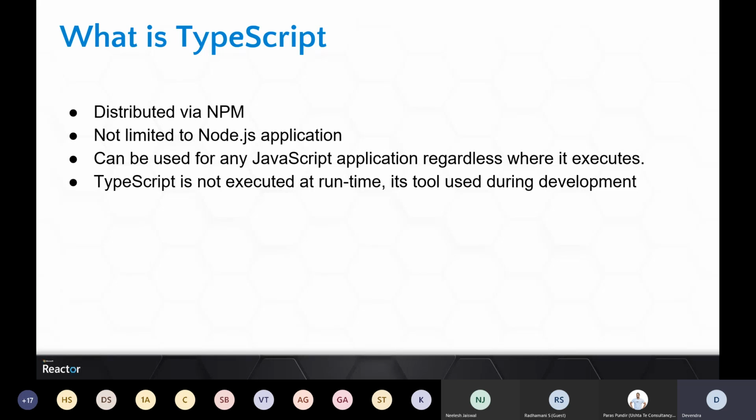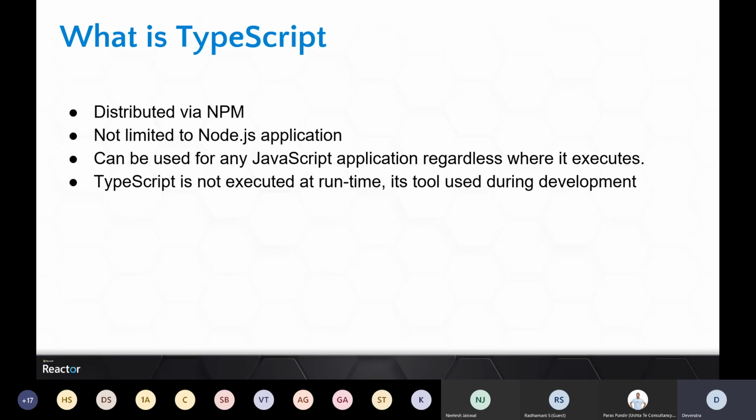But otherwise you don't need Node or npm. It's just for installation, right? So not limited to Node.js applications, as I mentioned. Although you pull the TypeScript binaries with npm, it's not limited to Node.js applications. You can write Node.js applications because, again, those are JavaScript-based applications. So wherever you want to generate JavaScript, you can use TypeScript. It's just about generating JavaScript through the TypeScript language. It can be used for any JavaScript application regardless of where it executes, apart from browsers.